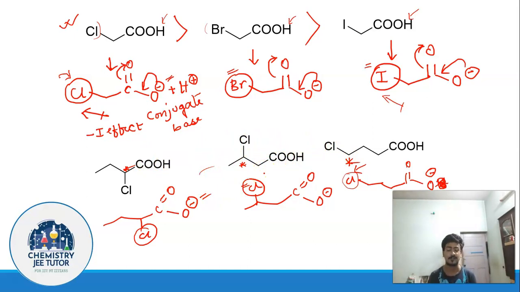Greater the inductive effect, greater the minus I effect, greater is the electron withdrawing effect, and greater is the stability of the corresponding conjugate base, because now the negative charge is going to be delocalized. More the delocalization, more is the stability. That's why this is going to be the most stable conjugate base, followed by this, and then followed by this. So this one will be the most acidic, followed by this, and then followed by this.